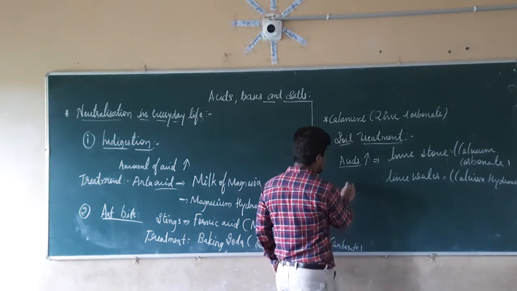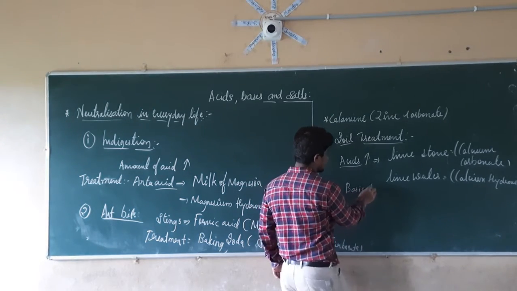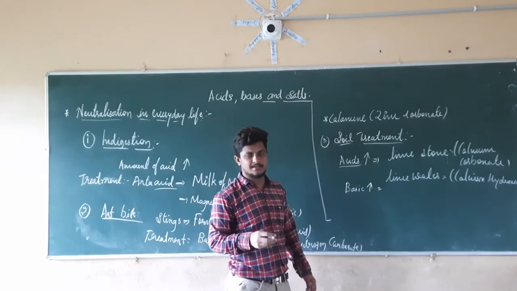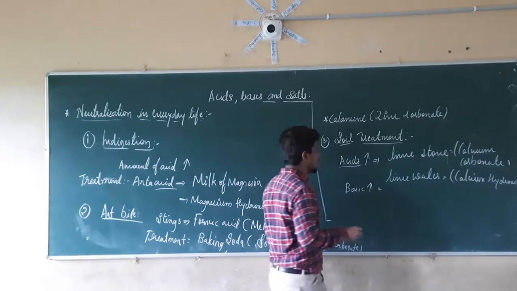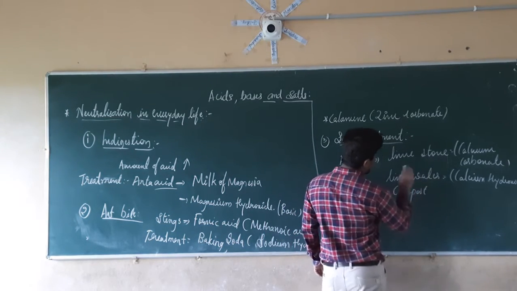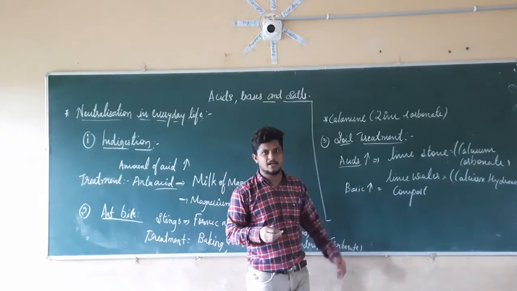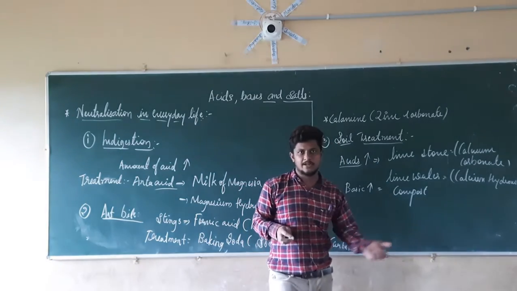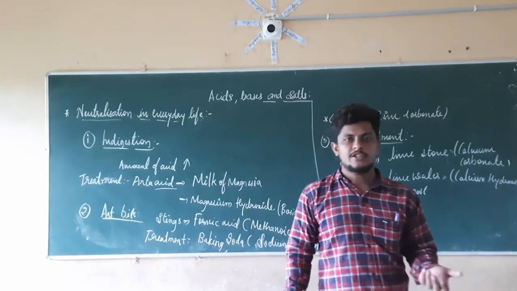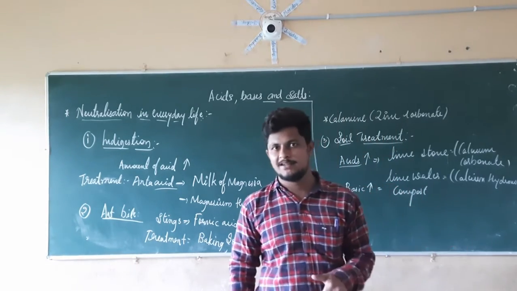In the same manner, if the basic nature increases in the soil, we are going to add compost, which is a natural fertilizer. Compost contains natural things, and in those natural things there will be bacteria.